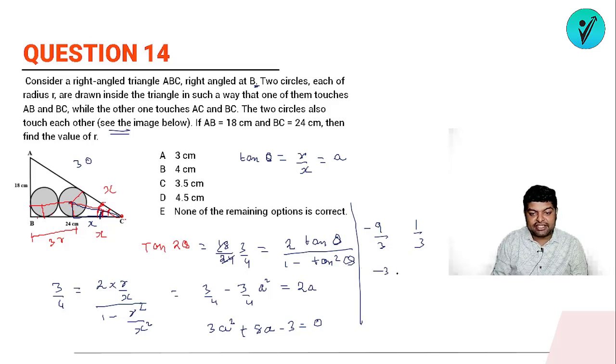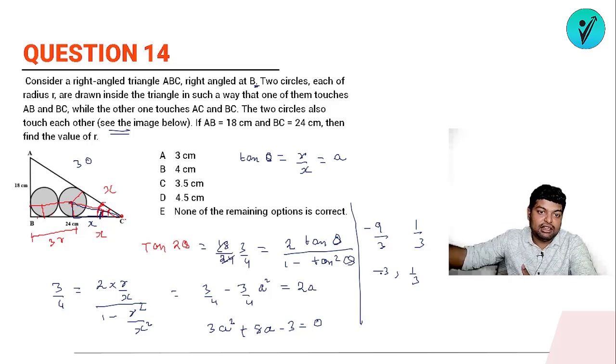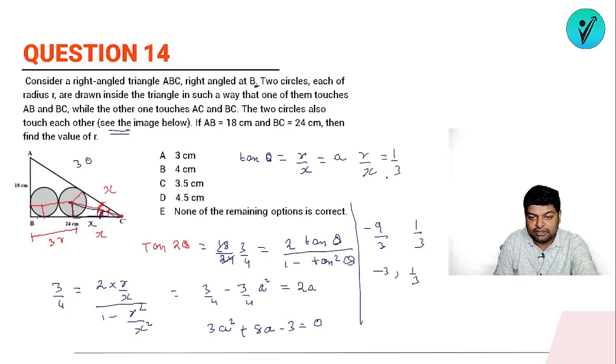So one will be minus 3 and one will be 1 by 3. Again, negative value तो होगा नहीं, because both your r and x are some dimensions. ठीक है, लेंथ है कुछ, तो लेंथ तो कभी नेगेटिव नहीं होगा. It means that the value of r upon x is 1 upon 3.